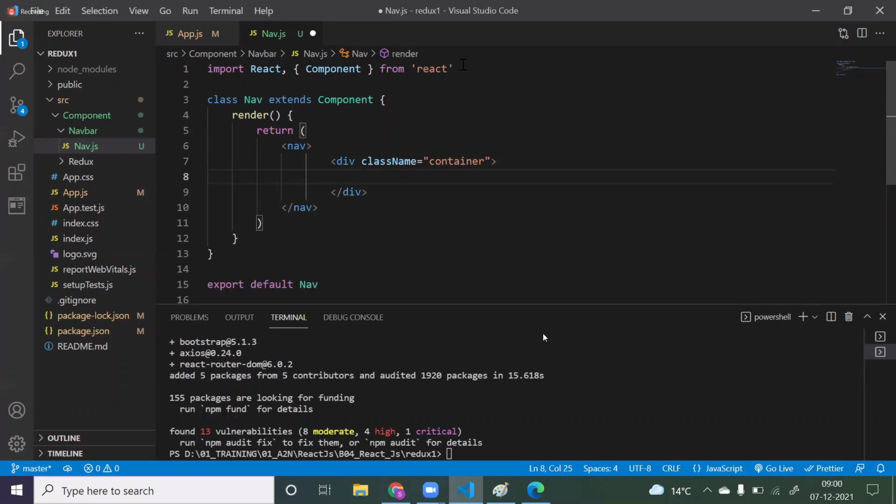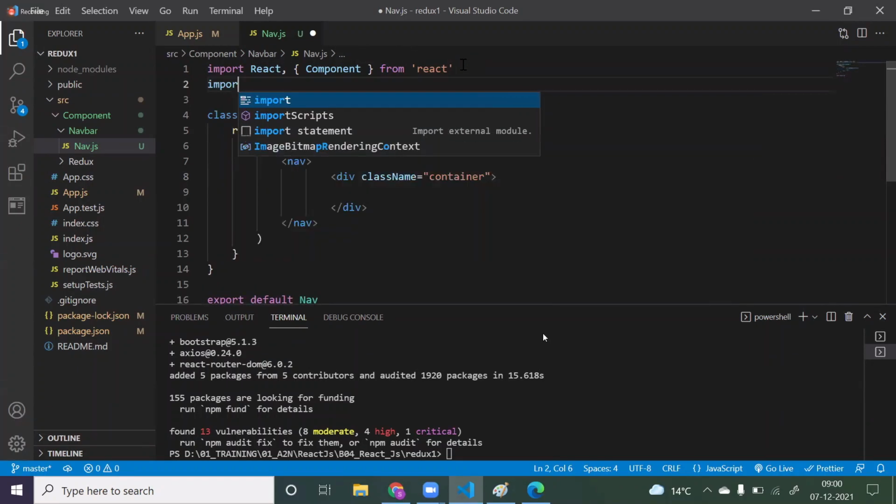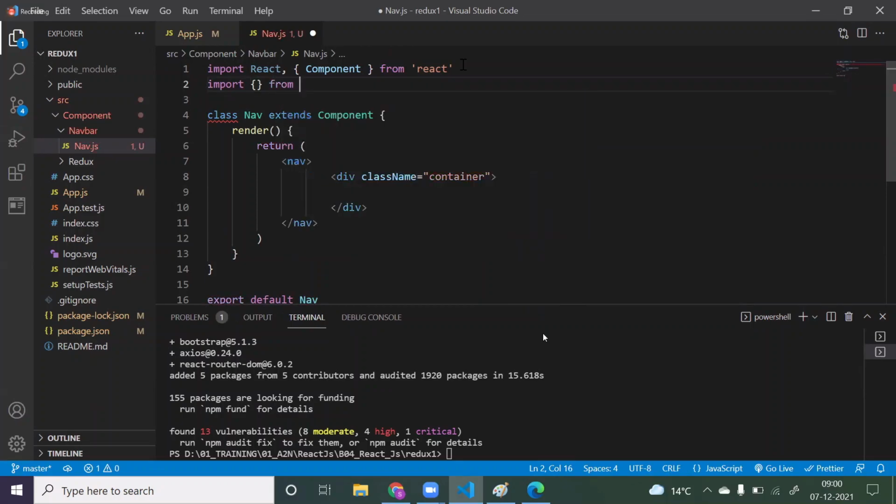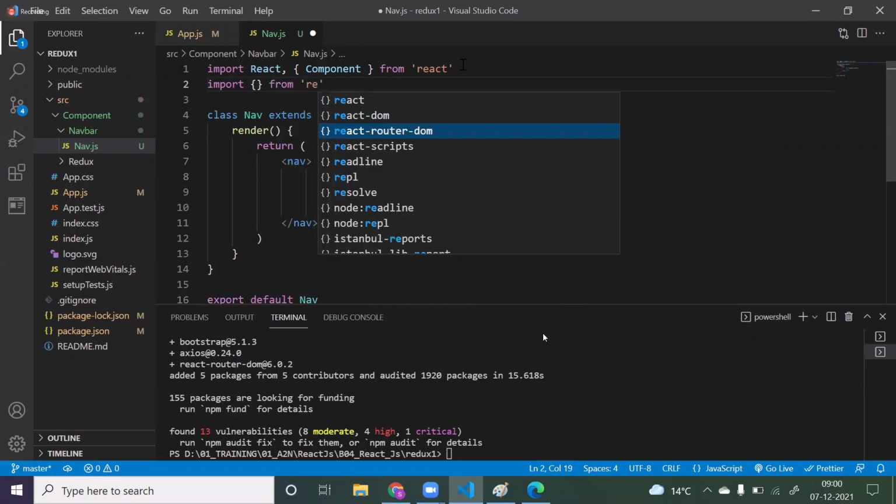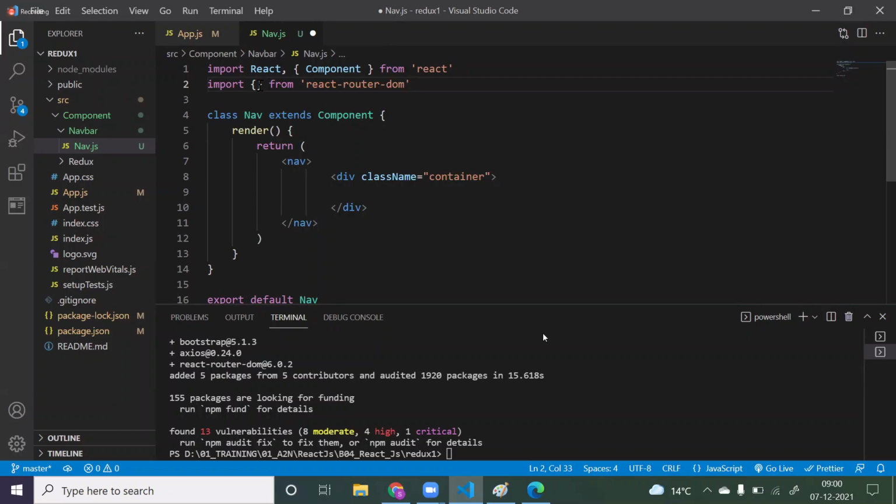Now here I will just import Link from React Router DOM. From react-router-dom, I want the Link component. Now I have just created one container, inside that one Link. And here to, nothing but slash.